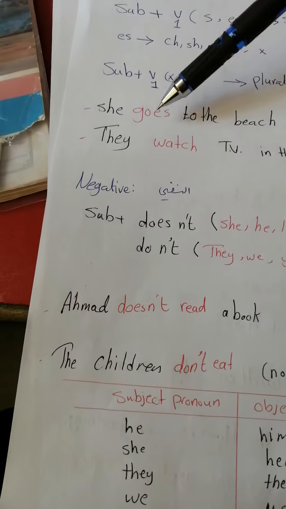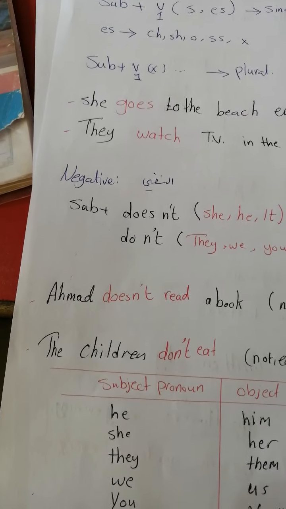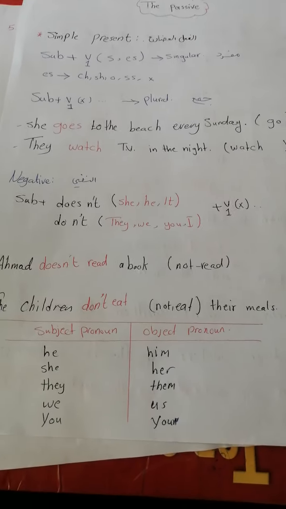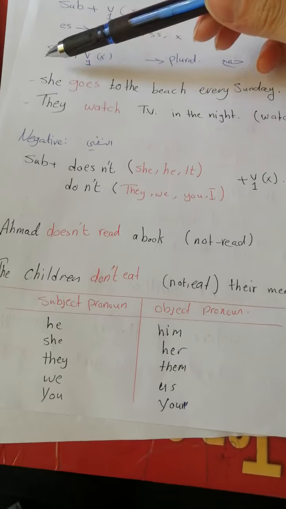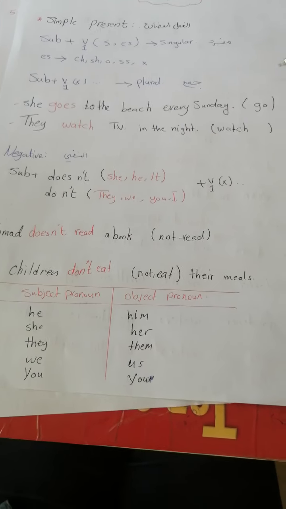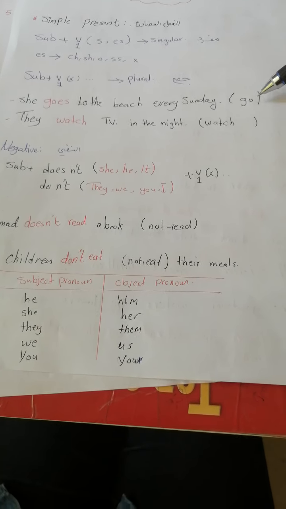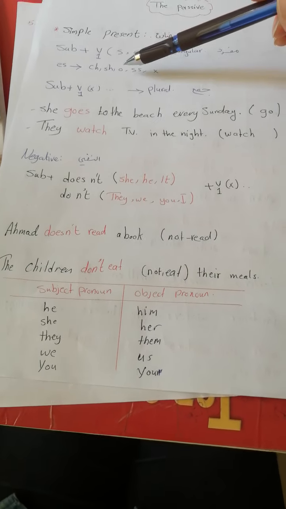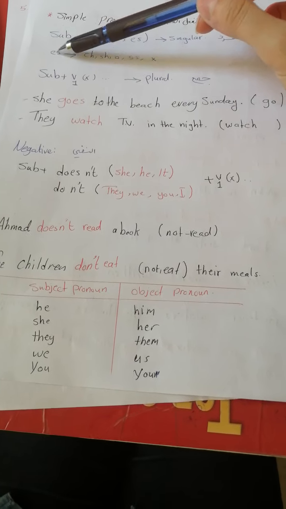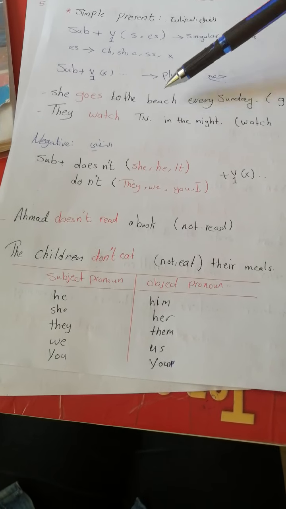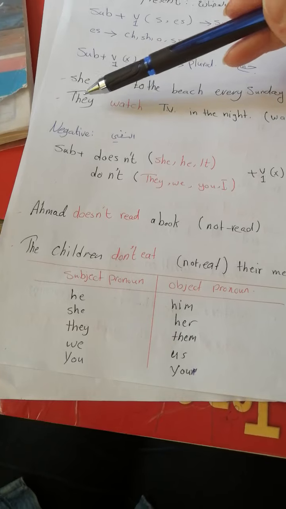Example: she goes to the beach every Sunday. The verb go. She is a singular pronoun, so I should add s or es. Back to the verbs, look at the verbs. The verb ends with o, so we want to add es. So she goes to the beach every Sunday.